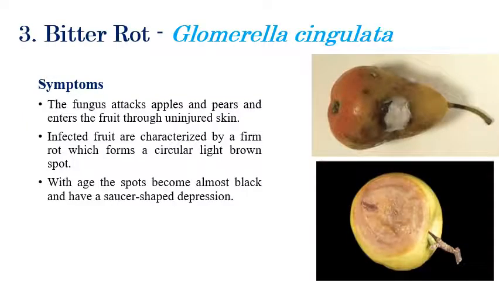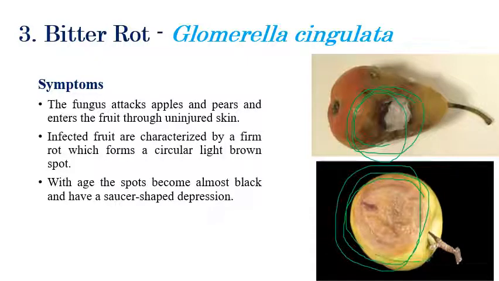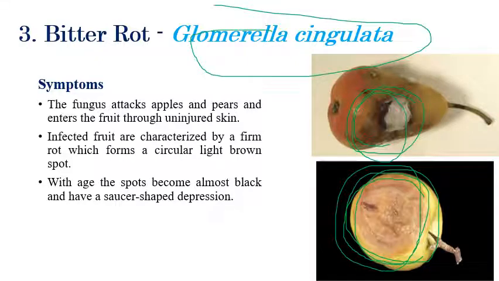Coming to bitter rot, Glomerella cingulata, the same type of bitter rot we also saw in apple. During intercultural operations, handling, storage or transportation, small injuries can happen. Due to these injuries, rotting and softening of tissues will happen due to the fungus Glomerella cingulata. We can also see some white mycelial growth in the unaffected area, and the fruit becomes completely soft. Initially small spots will appear.